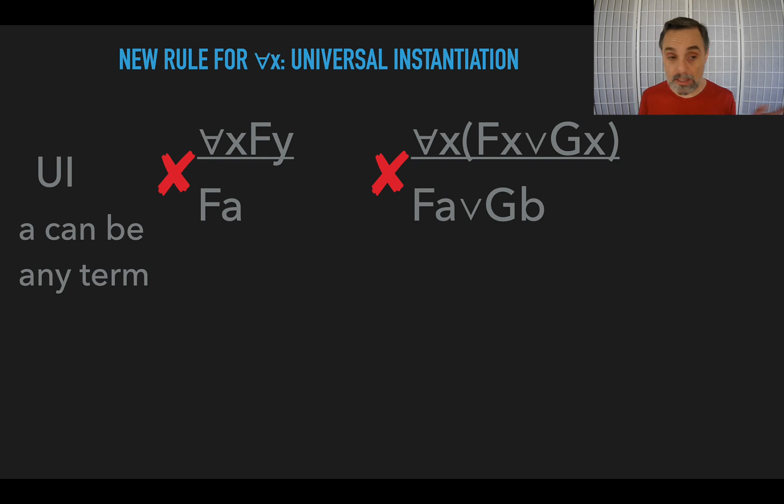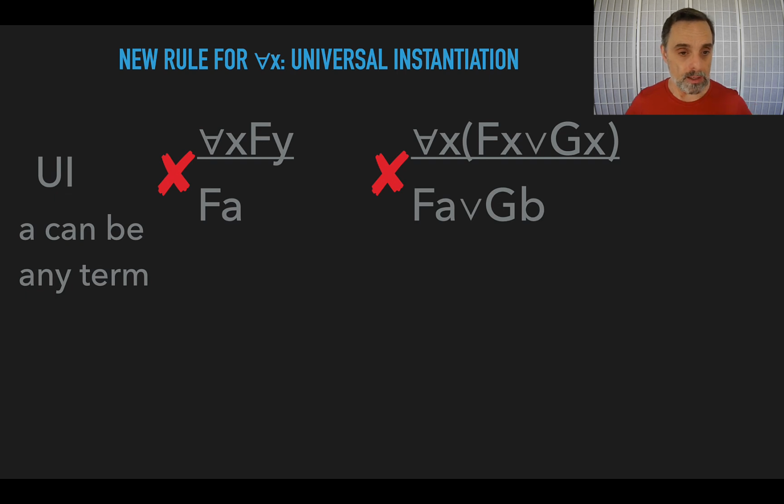x. And there aren't any occurrences of x in the rest of that formula. It's fy, and so we can't replace that y with anything. We can't change the y. If we apply universal instantiation to for all x, fy, the only thing we would get is fy.